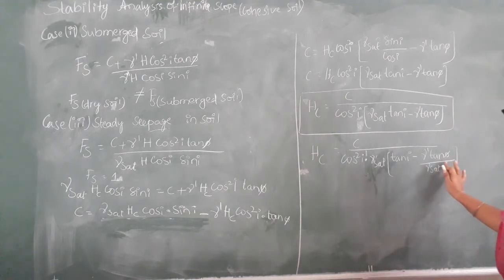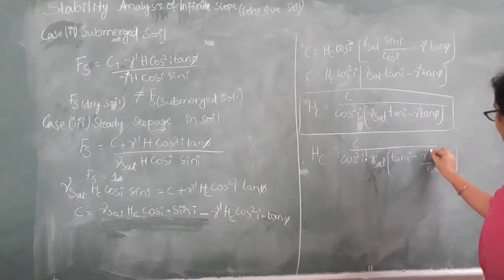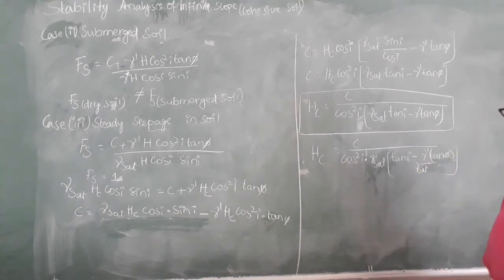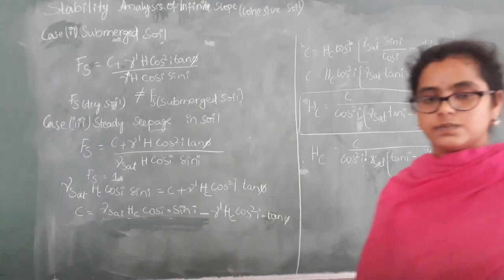So students, what is happening here? The main observation: in other cases the critical depth or the factor of safety depended mainly on the phi value and i value, but here the importance of phi is decreased because some other terms are added here. Thank you.